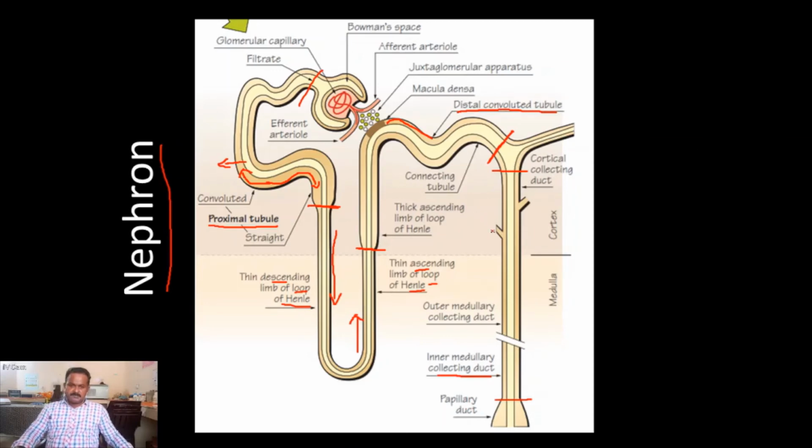So a number of collecting ducts join together. Finally, the urine collected goes to the renal papilla, followed by the minor and major calyx and the renal pelvis. Here, a line is shown. This is the line which indicates